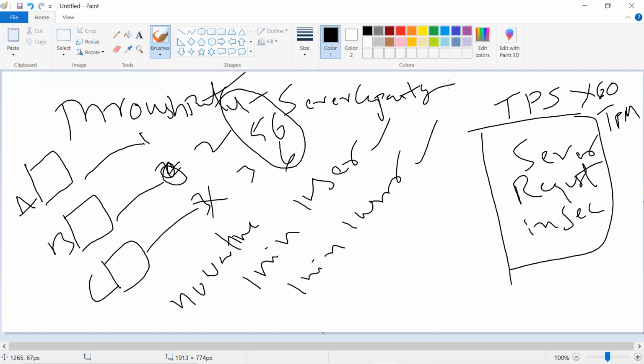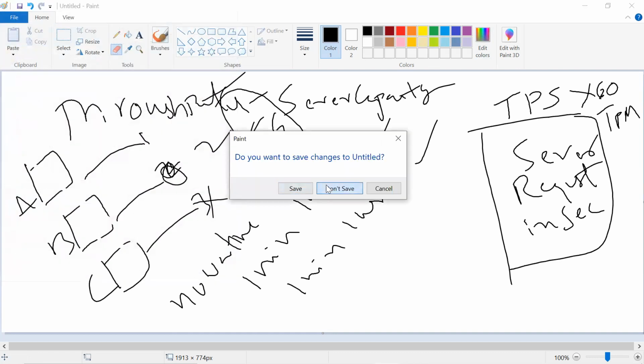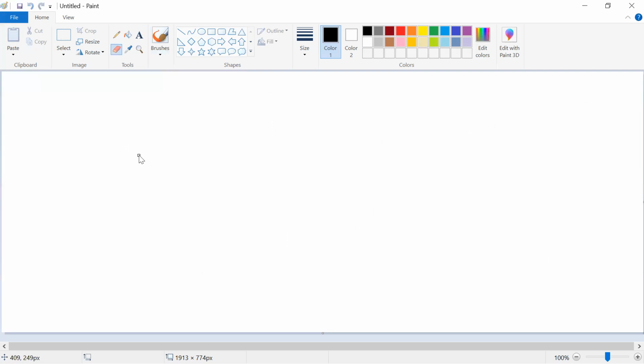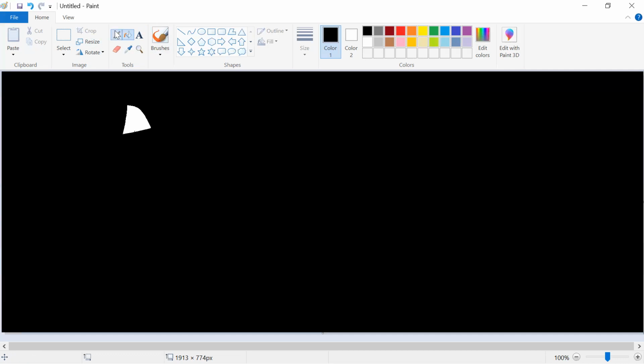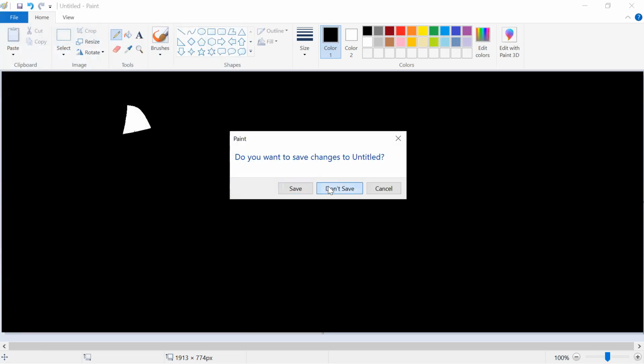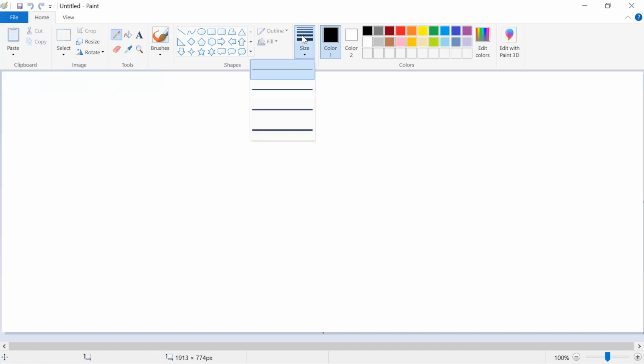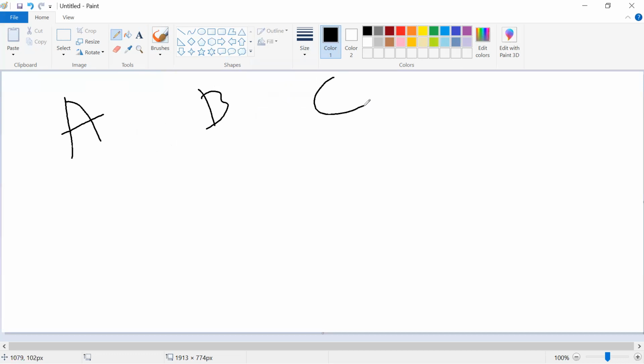Let me give you a proper example. Let's take a server A. A server has very low RAM, low capacity.